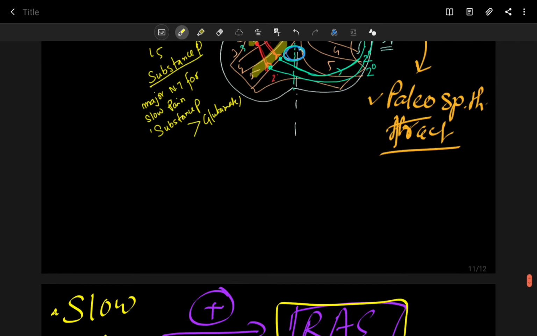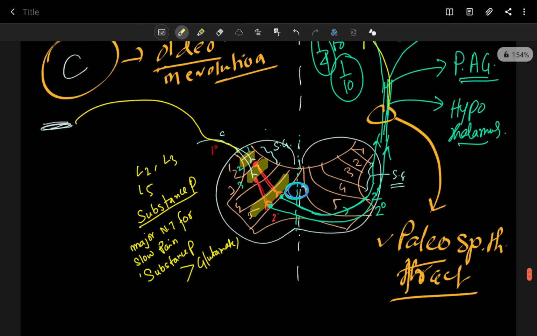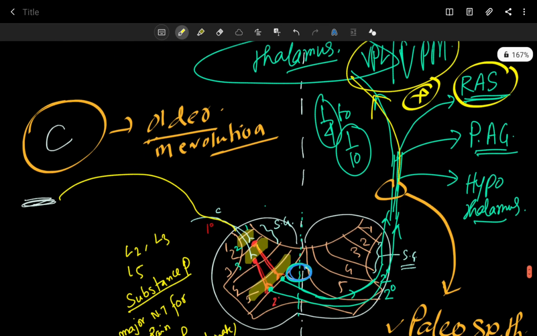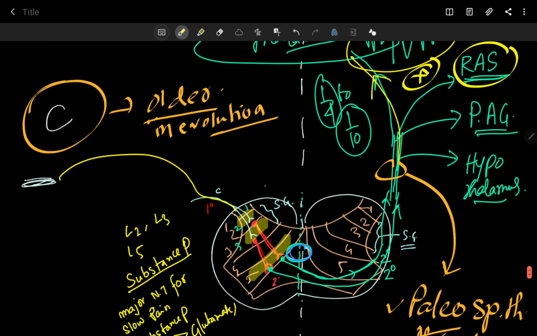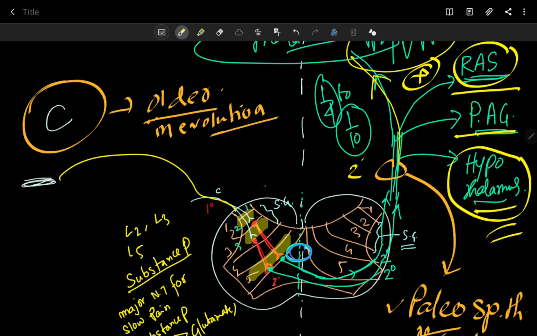Okay, and one thing which I want to add here is that the secondary fibers of slow pain also reach the hypothalamus. You can see here these secondary fibers mainly give collaterals to the reticular activating system, periaqueductal gray and hypothalamus.